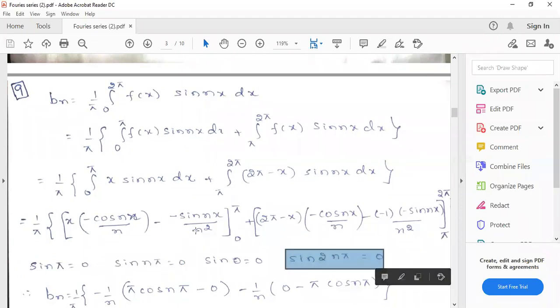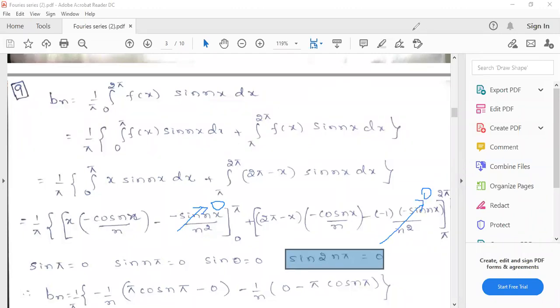So wherever the sin function is there, in both the intervals, this will become 0. No need to apply upper and lower limits; directly you can write it as 0. Here also, since it is 2 pi and pi, this will also become 0. Only for the remaining terms you have to apply the limits.